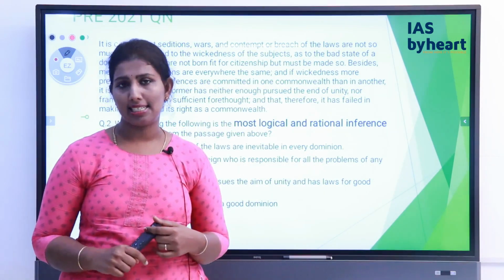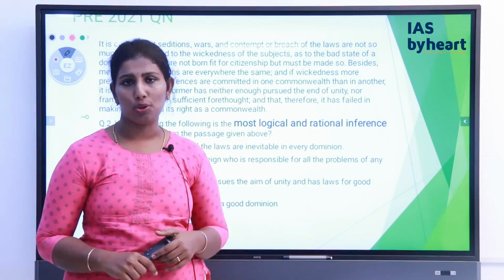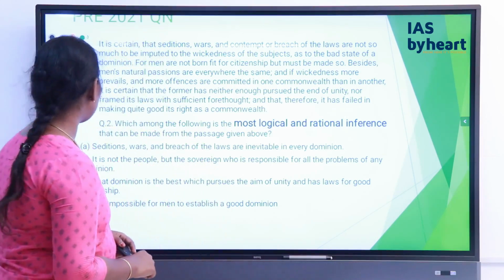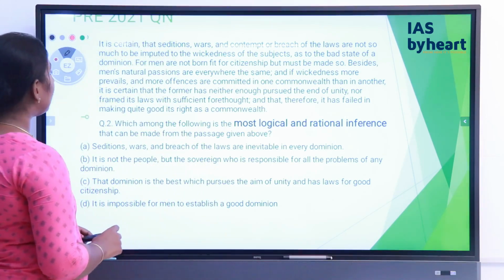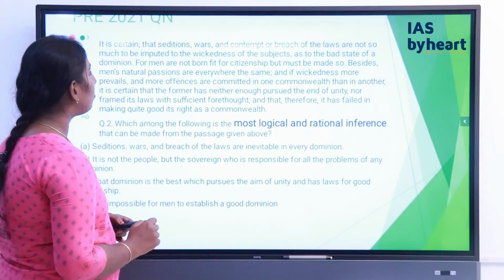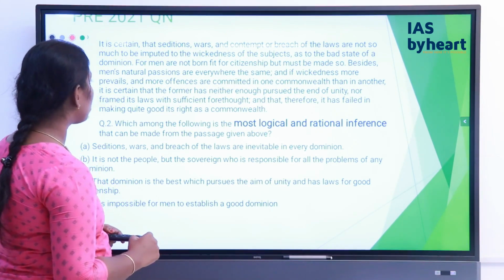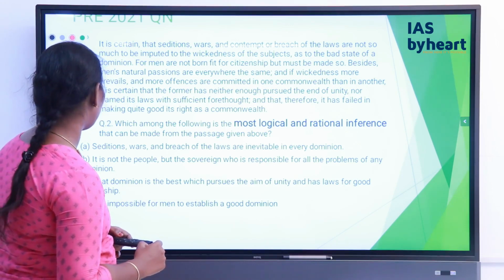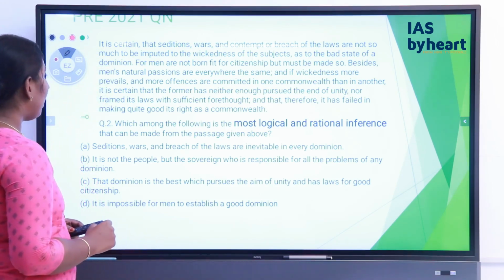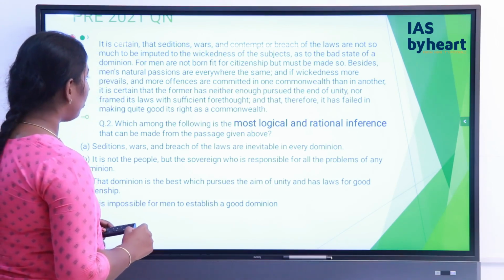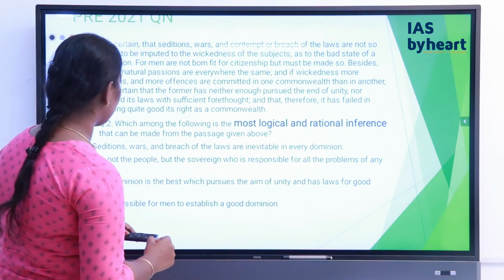So to have a clear understanding of the topic, let's have a look at an example. This is a Prelims 2021 question. It is certain that seditions, wars and contempt or breaches of laws are not so much to be imputed to the wickedness of the subjects as to the bad state of the dominion. For men are not born fit for citizenship but must be made so.